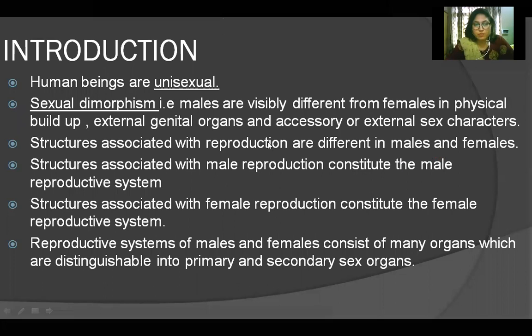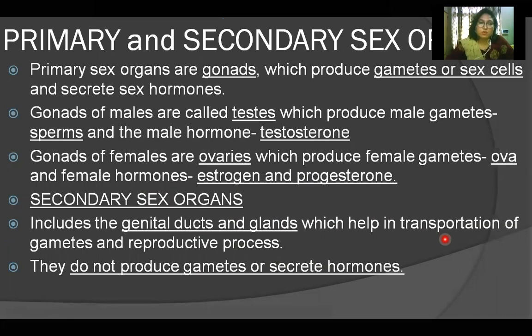in males and females. Structures associated with male reproduction constitute the male reproductive system, and the structures associated with female reproduction constitute the female reproductive system. And reproductive systems of males and females consist of many organs which are distinguishable into primary and secondary sex organs. So you must know what are primary and secondary sex organs.